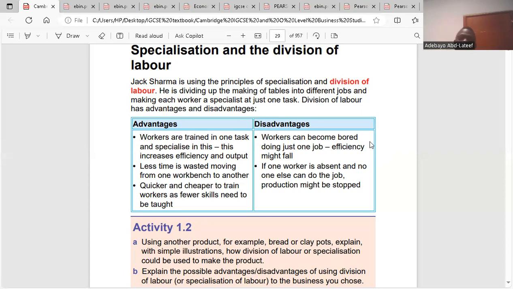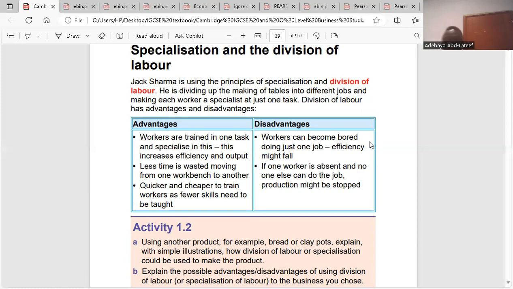And the third point: quicker and cheaper to train workers as fewer skills need to be taught. Like I said earlier, now we don't have to teach you what you don't need. We know the skills you've got, then you will be trained based on that skill. Do you get the point here? So the skills are there. What is being expected of you, you have the qualities. So what you need is just some training to improve the skills you have. So we don't have to start finding what is not there. This is what specialization or division of labor would lead to.